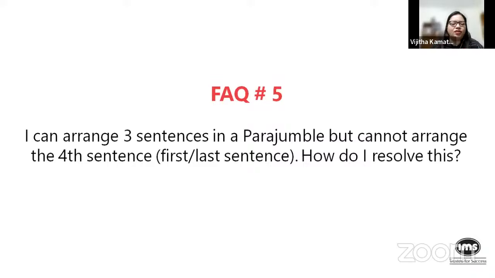Well, in these days of 4-sentence para-jumbles, ever since CAT started giving you 4-sentence para-jumbles without the options, I think there have been a few things that can be tricky for students. There is this one notion of, you can identify 2 mandatory pairs, but then you don't know which pair to start with, right?